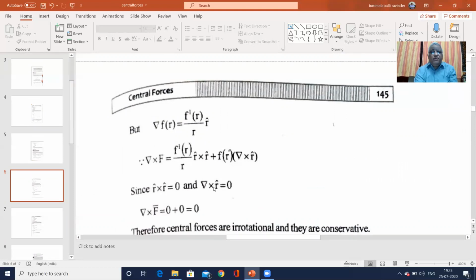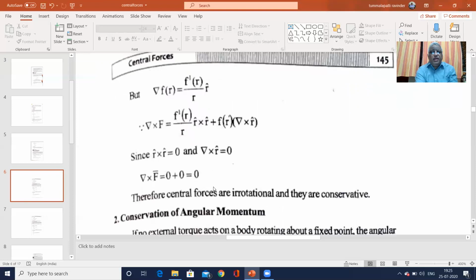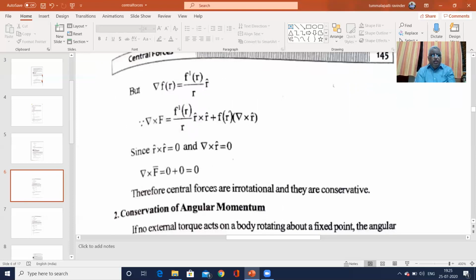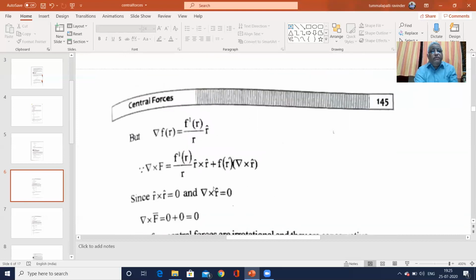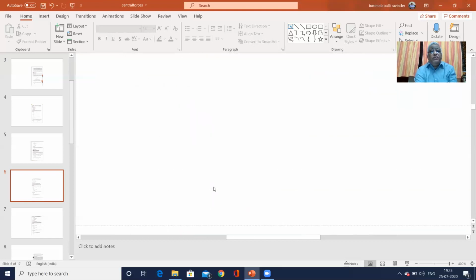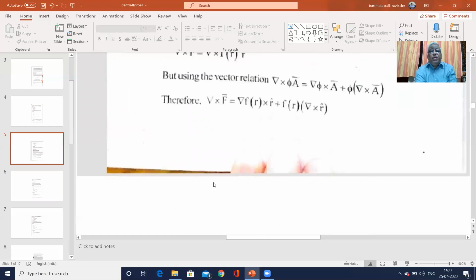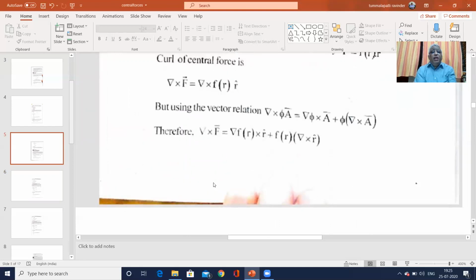So these central forces are irrotational and they are all conservative. Once again, we see what a conservative force is. We take the curl of a force, and the force is represented by f(r) r cap.